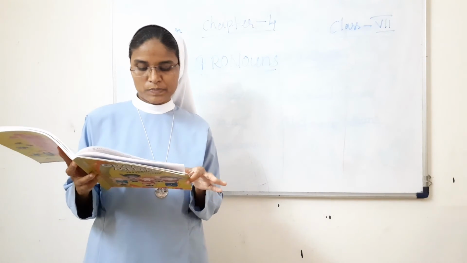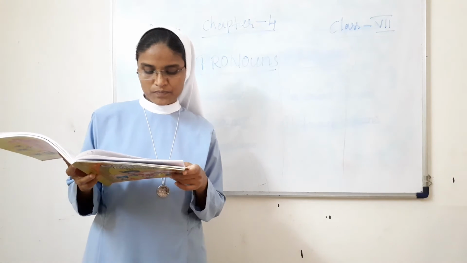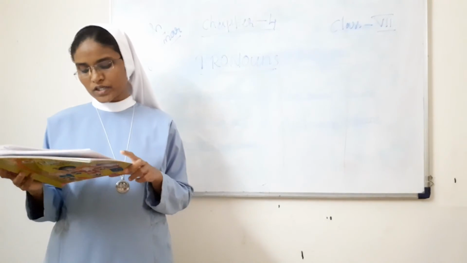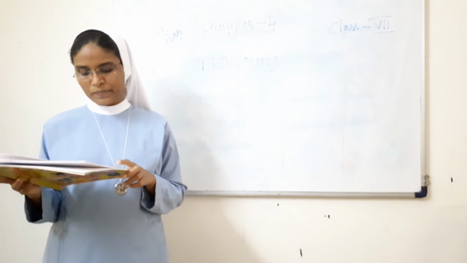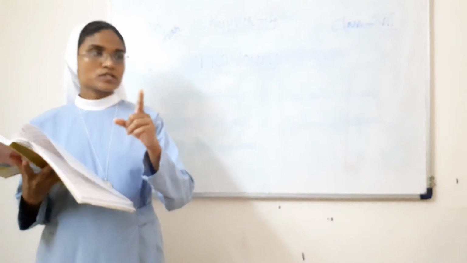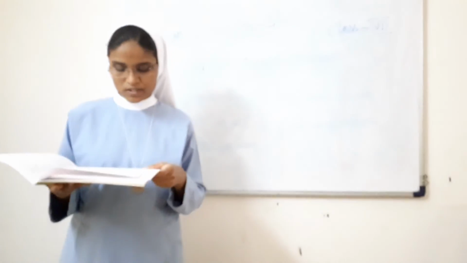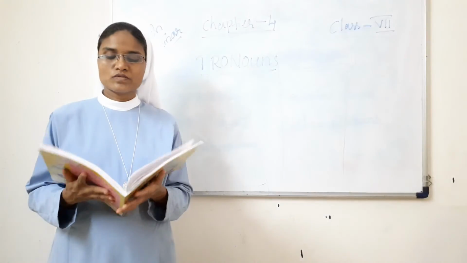This is an expensive watch. That is a picture hill. These are favorite books. Those are my pet dogs. It means pointing out something, like the pen, the book. These are demonstrative pronouns.